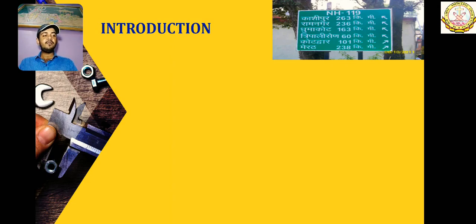That distance is measured, from the point where that board is kept to the place whose name is written. Whatever the distance is from where you are to that place, that is measured, recorded, and then beautifully decorated as these boards. So the point is, what are those kilometers and the units? Like here it is written, Kashipur 263 kilometers. What is exactly 263 kilometers? To understand this, we will read this chapter.